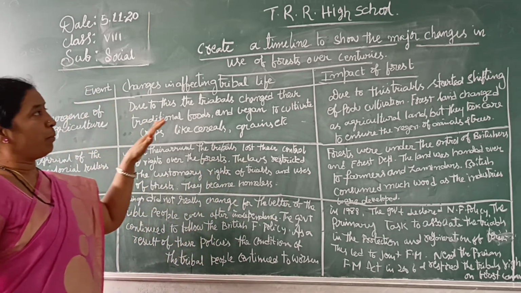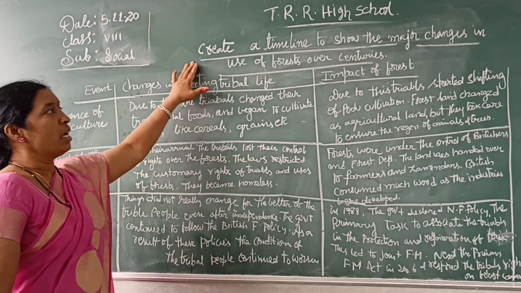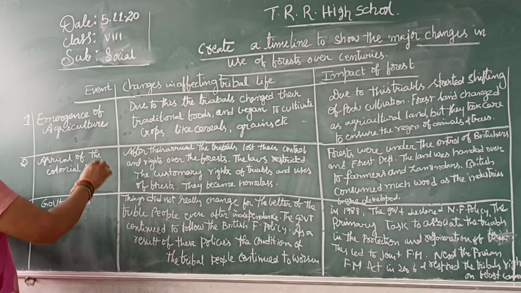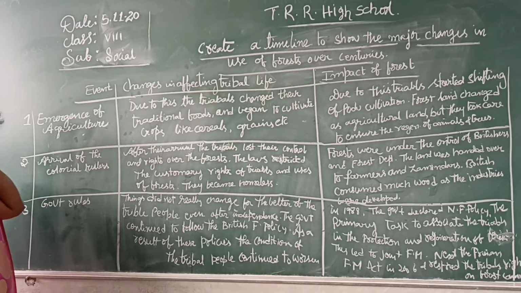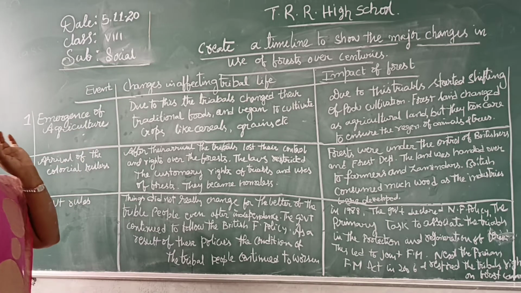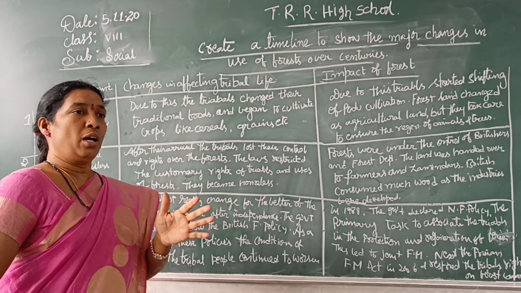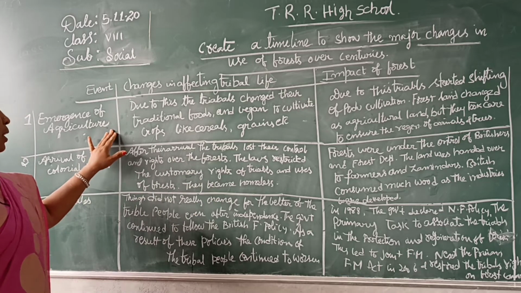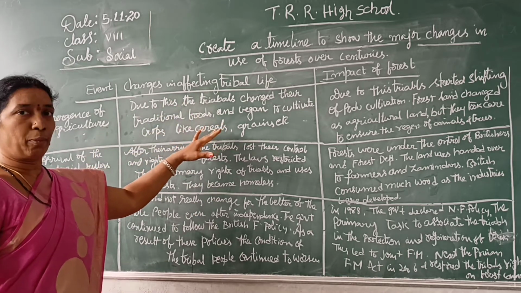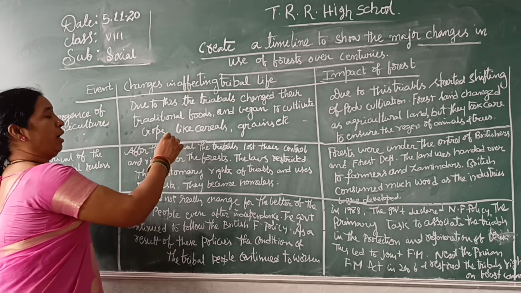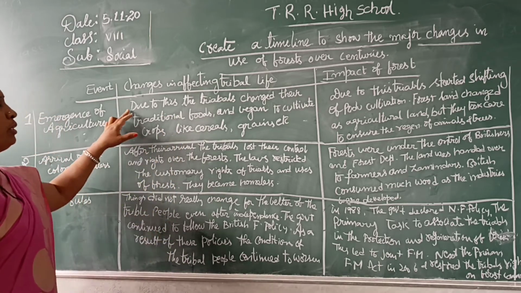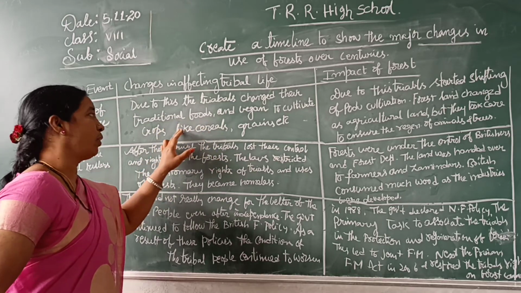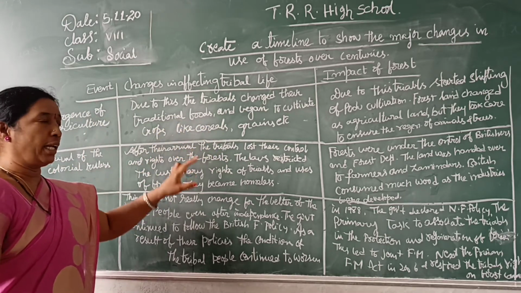Okay, so create a timeline to show the major changes in the use of forests over centuries. So the first event is the emergence of agriculture. That means the forests were slowly converted into agriculture. So at such a time, what is the effect on the tribal people? Due to this, the tribals changed their traditional foods and began to cultivate crops like cereals and grains, etc.